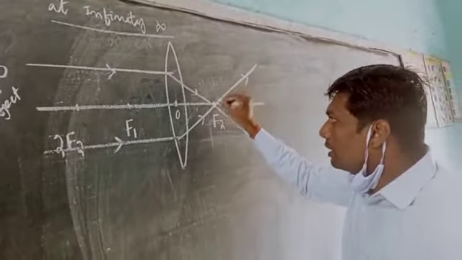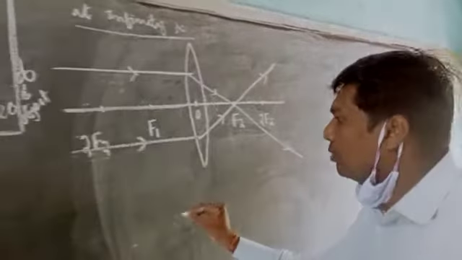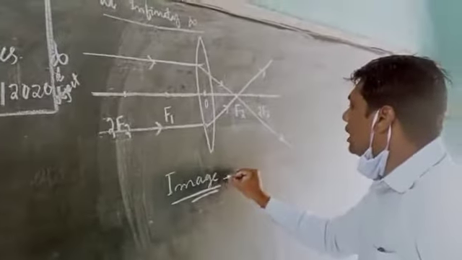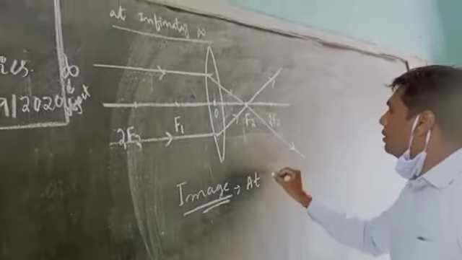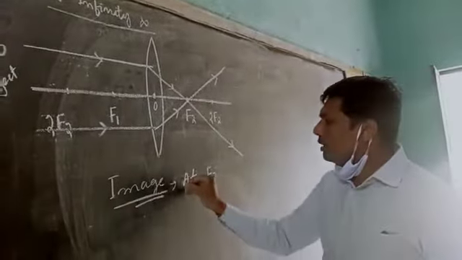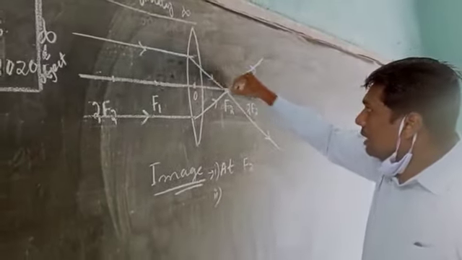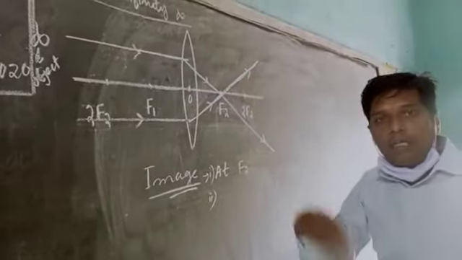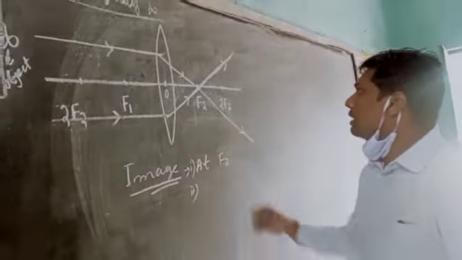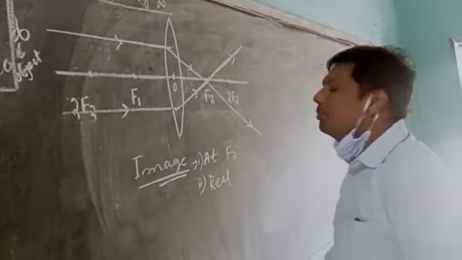At the point of intersection, the image will be created. So what is the nature of the image? The image is created at F2, the second focus. This is the first point. Second, because the refracted rays actually meet each other, a real image will be created.